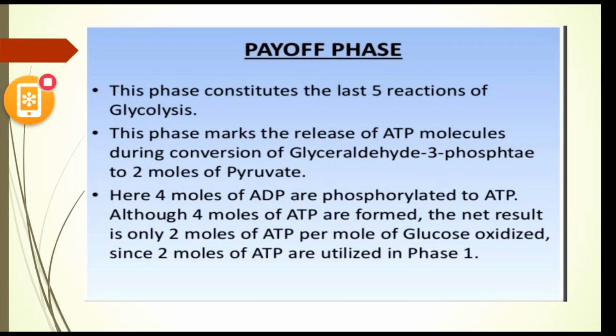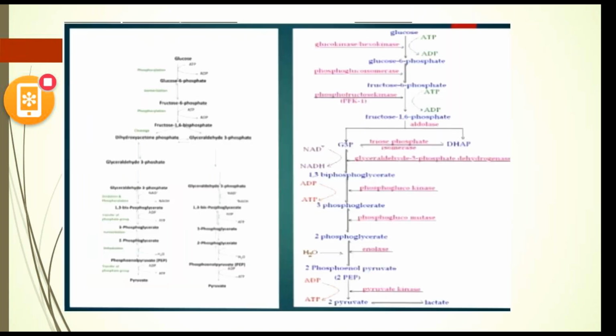So, next slide. Here we can see the 10 steps in glycolysis, where glucose is converted to glucose 6-phosphate, glucose 6-phosphate to fructose 6-phosphate, and so on. There are 10 steps involved in this. We will go one by one in the next slide. So, next slide.